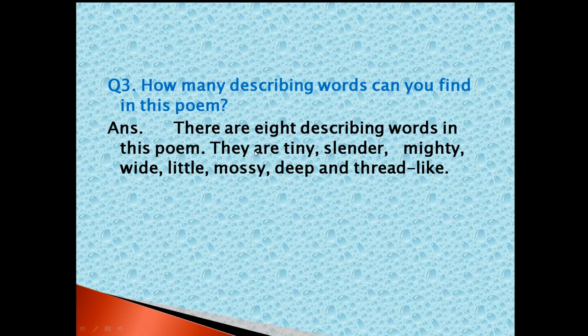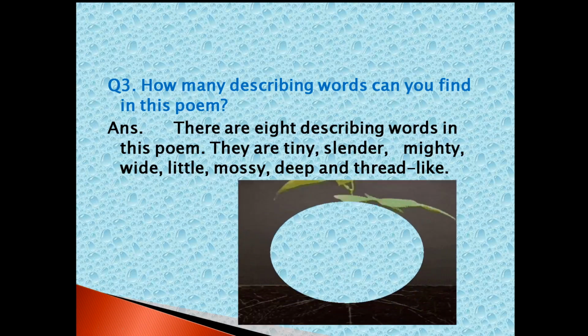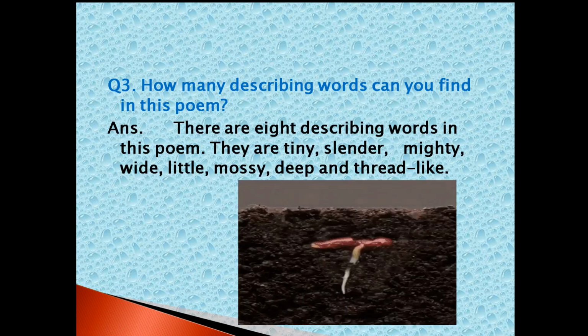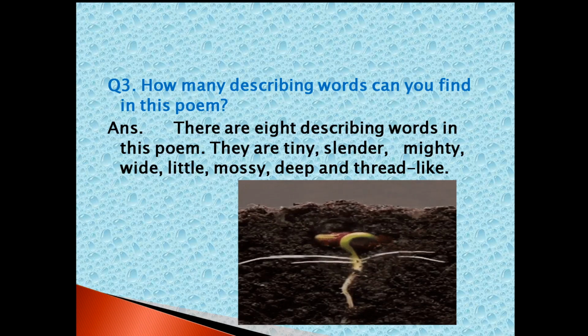They are tiny, slender, mighty, wide, little, mossy, deep and thread-like. In different places it was used. Just I want to show the picture. I want to explain the words also.